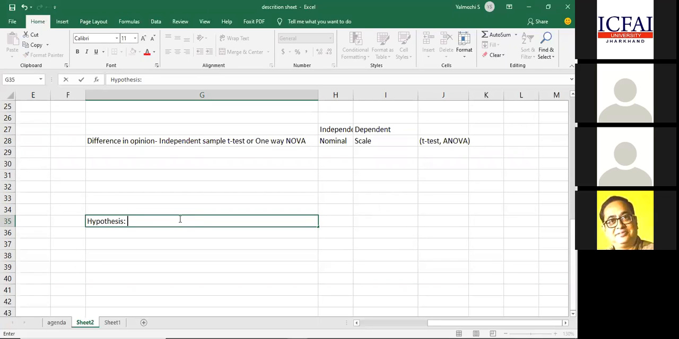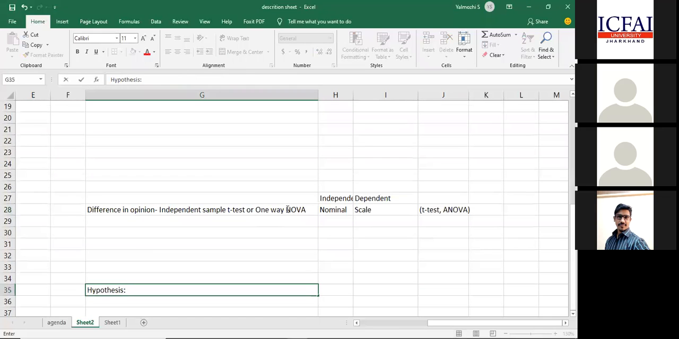Hypothesis is basically my view of the world. Hypothesis is a statement. Assumption. Yeah, an assumption which is yet to be tested. Exactly. Hypothesis is basically the statement based on which our research is based. Okay, statement, an assumption which needs to be tested. I'm taking all the points.